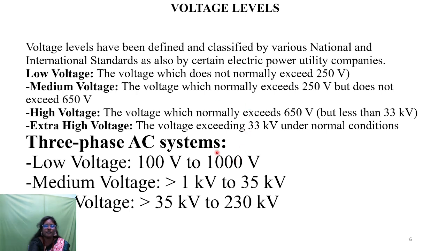If it is a three-phase system, there are three stages: low voltage, medium voltage, and high voltage. In the three-phase system, low voltage ranges between 100 volts and 1000 volts. Medium voltage exceeds 1 kV but does not exceed 35 kV. Next, if it is above 35 kV and up to 230 kV, it is termed high voltage. So this is the normal national and international standard for voltage levels in electric power systems.